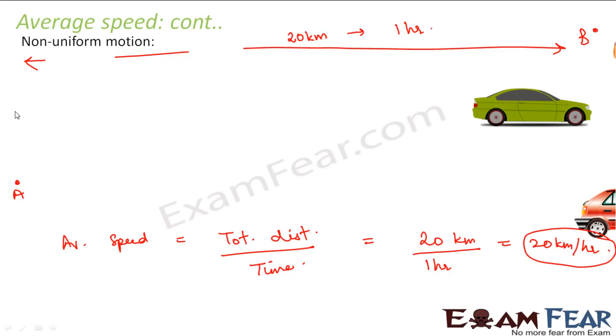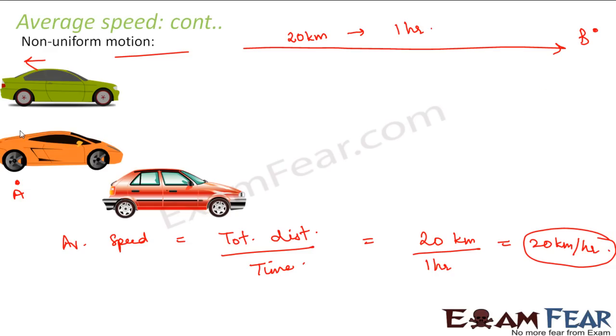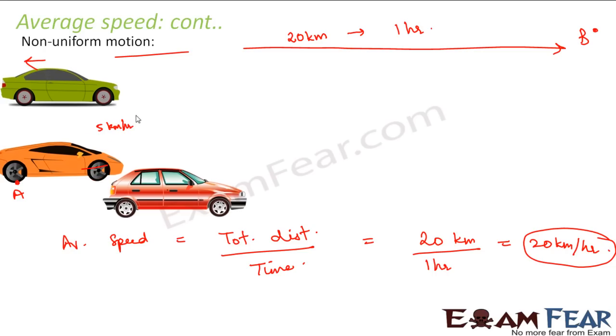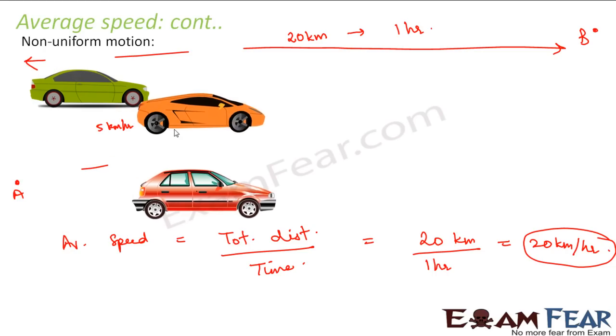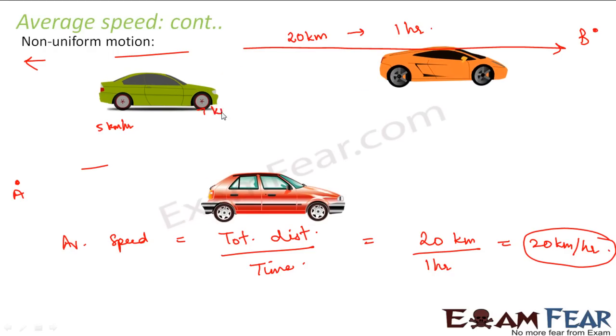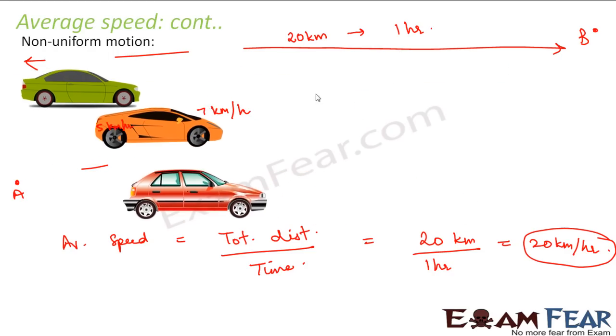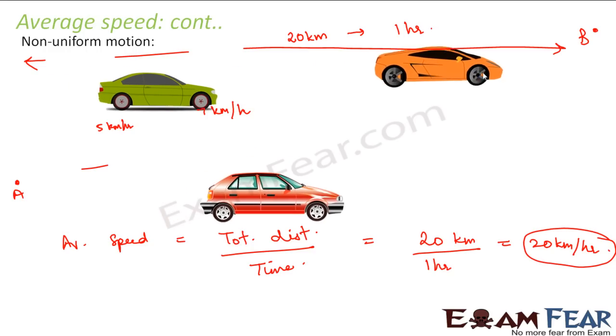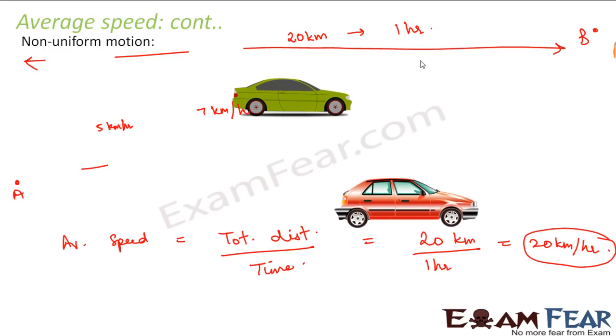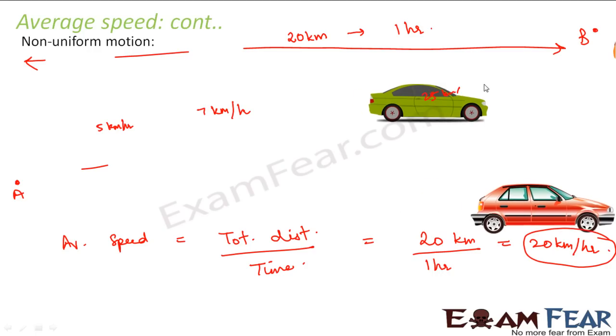But now at different instants of time, this vehicle had different velocities. For example, when the vehicle was at this position, it was crowded by two other vehicles, so it had a lesser speed. Maybe the speed of the vehicle at this point of time was 5 kilometers per hour. Then again, when it moved a little bit, maybe its speed increased a bit and it became 7 kilometers per hour. Then again, when the vehicle came somewhere around here and it saw that there was a smooth road in front, maybe its speed increased to some higher value, say 25 kilometers per hour.